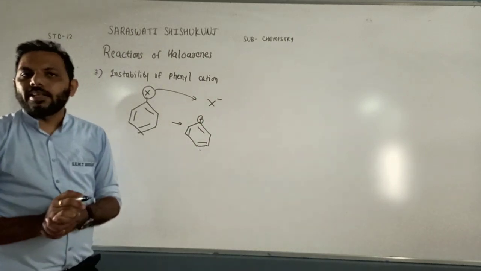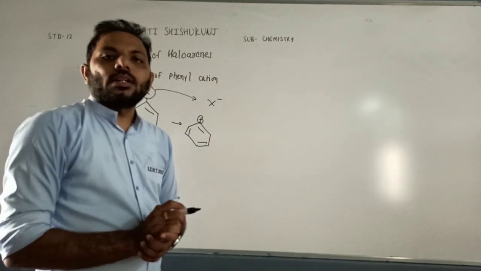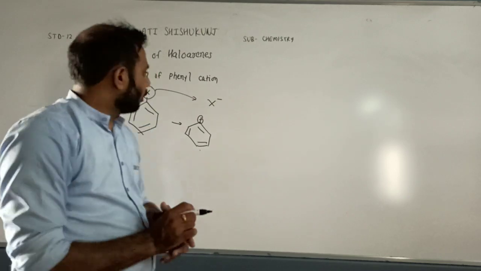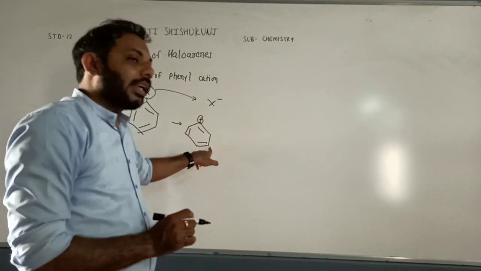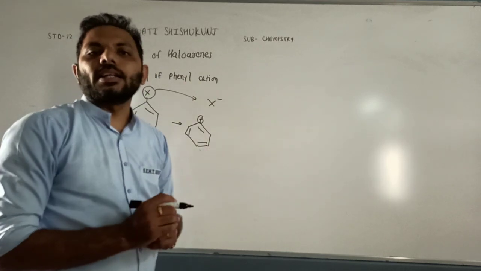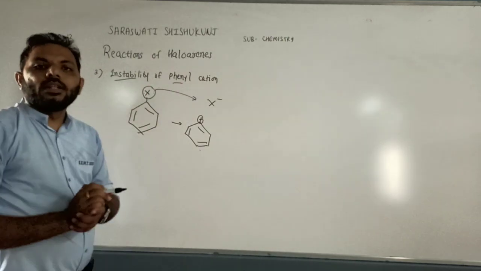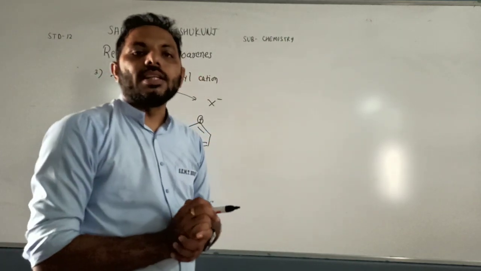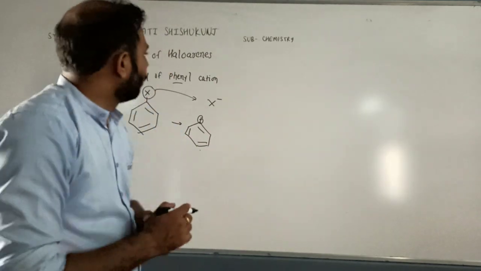Phenyl cation is left, but phenyl cation is unstable. It is not stable. After release of the halide ion, phenyl cation is formed, and that phenyl cation is not stable. And because of the instability of phenyl cation, the reactions of haloarene are difficult. Haloarenes are not that reactive. Fourth reason.